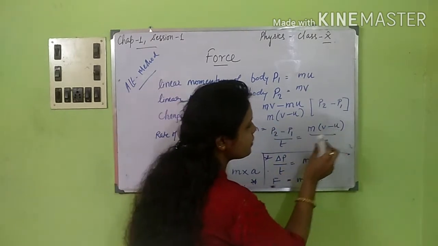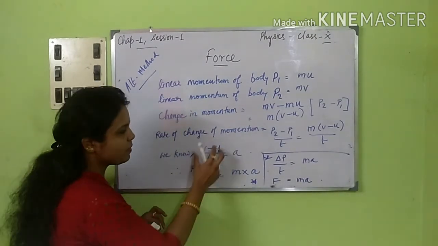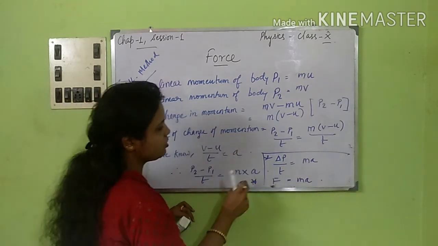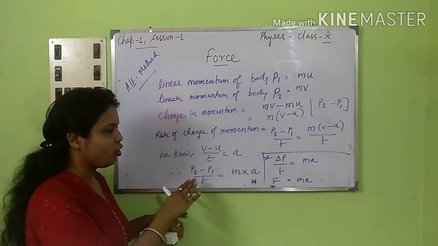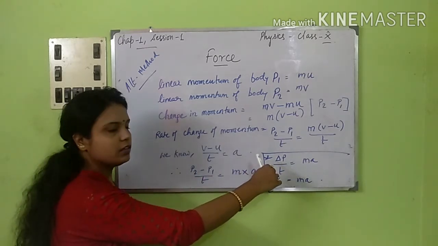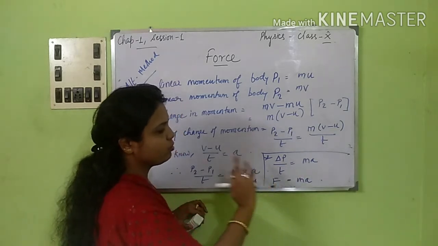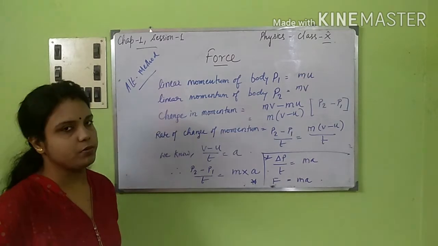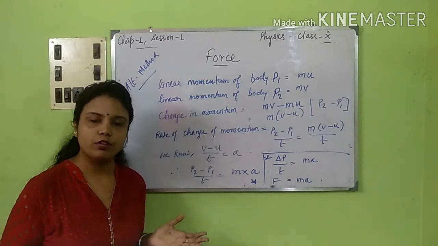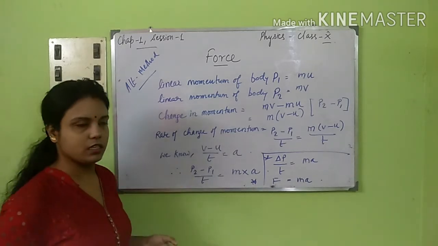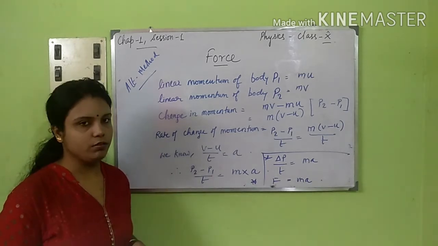Now v minus u by t, that is change in velocity by time taken, will be acceleration. So this part we can consider as a. That means mass into acceleration, right? This part we know is change of momentum, that means delta p by t, is equal to m into a. Now this part we again know is force, so force is equal to mass into acceleration. So this was the alternative method. Whichever way you do for the rate of change of momentum, this will be the answer. So you can use any of the methods to solve this.